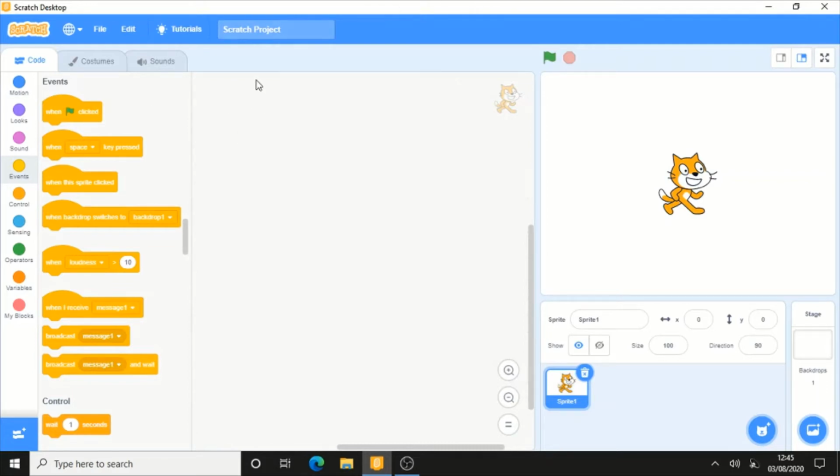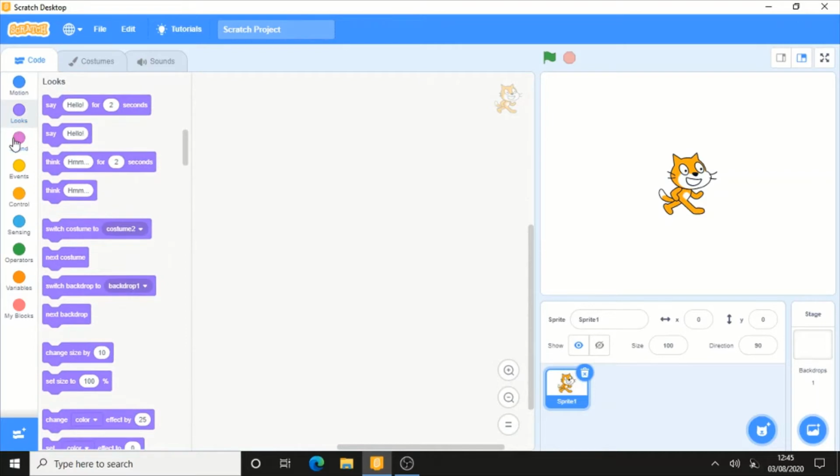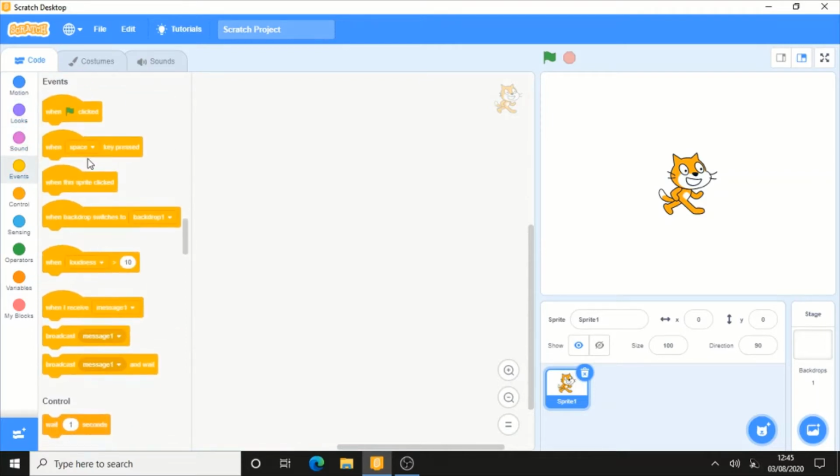So what are the events blocks? As you can see, they seem to be different from the blocks we looked at before, like the motion blocks, the looks blocks and the sound blocks. They are a little bit different in their shape, and as you can see, they are curved from above and flat from below. So why is it like that?